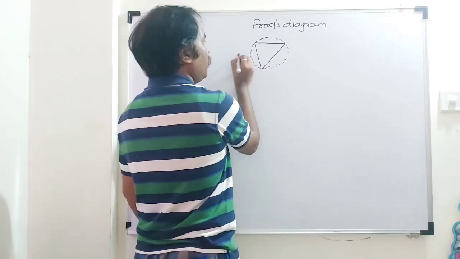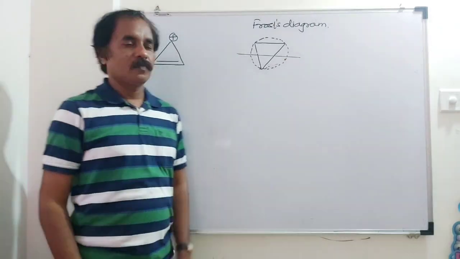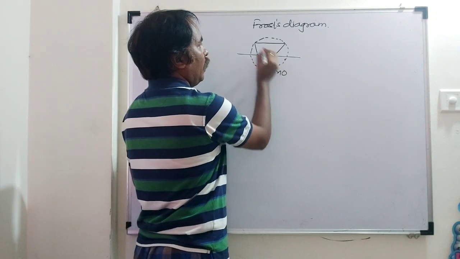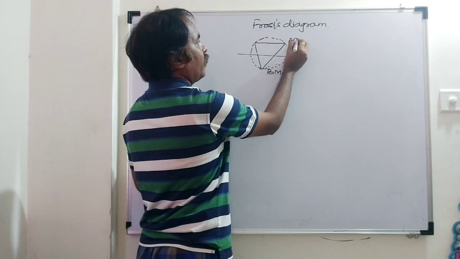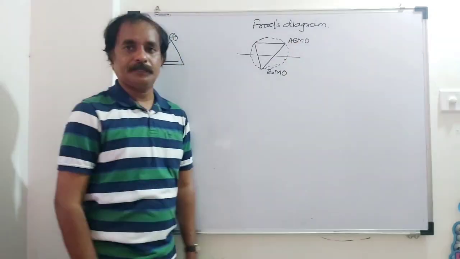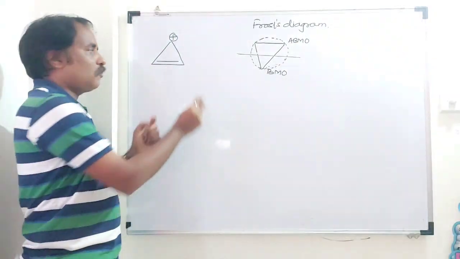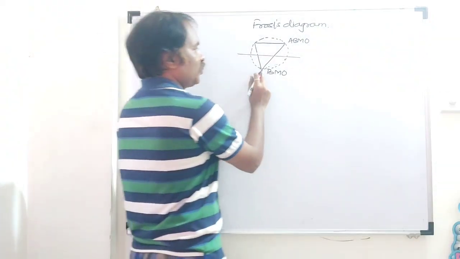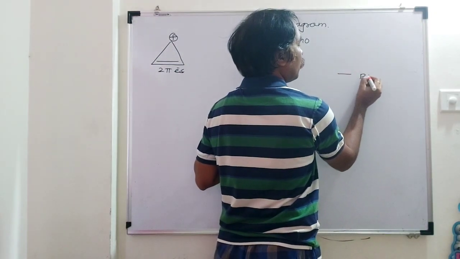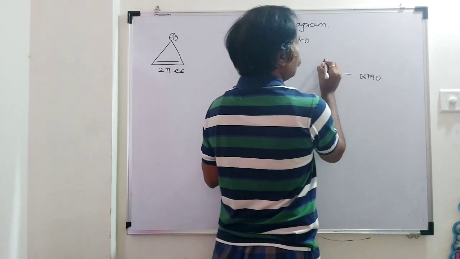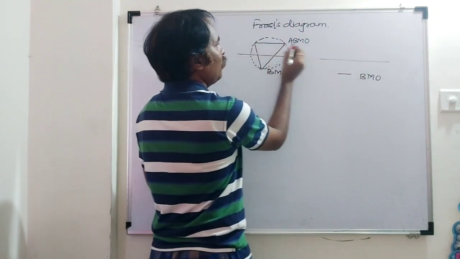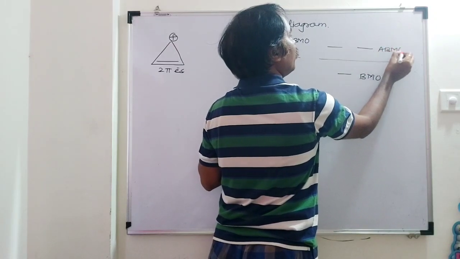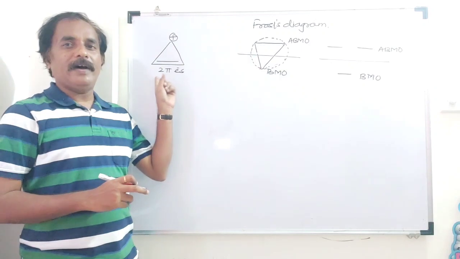Divide this compound from here. This will be the bonding molecular orbital and these two will be anti-bonding molecular orbitals. Here the total number of pi electrons is 2. This line as it is, and here these two will be anti-bonding molecular orbitals. The total number of pi electrons is 2.